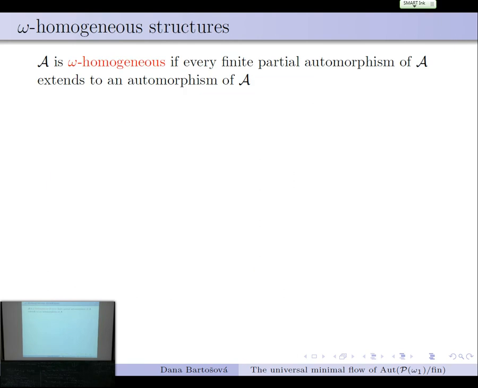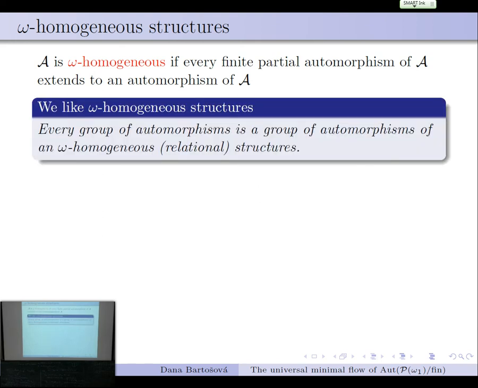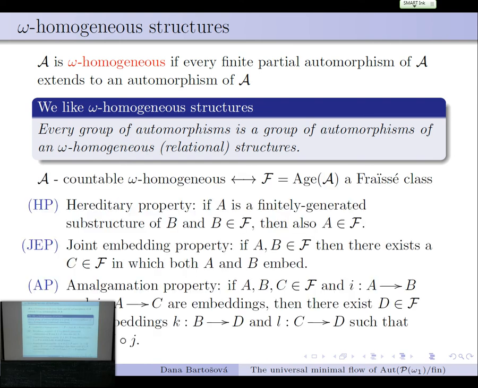And just a remark, that what we need to be looking at omega homogeneous structures, and that is important, so that's why I stress it out. Omega homogeneous means that every finite partial automorphism can be extended to full automorphism, and as we've heard before, every group of automorphisms is a group of automorphisms of omega homogeneous relational structure. And for a countable case, there's this Fraïssé correspondence, so I just put what it means: hereditary property, joint embedding property, and amalgamation property.